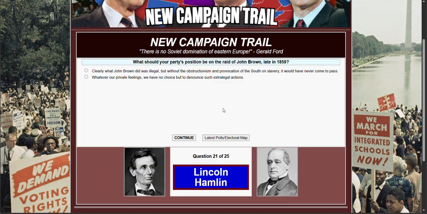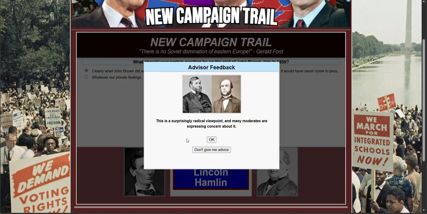What should your party's position be on the raid of John Brown in 1859? Clearly, what John Brown did was illegal, but without the obstructionism and provocation of the side of slavery, it would have never come to pass. Whatever our private feelings, we have no choice but to denounce such extralegal actions.